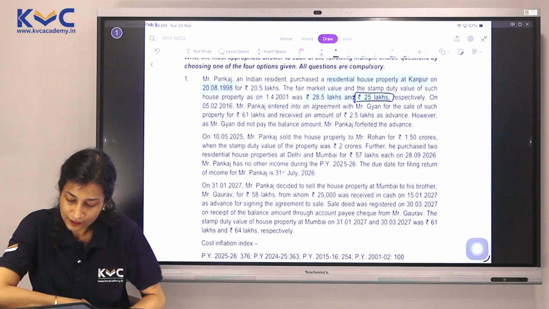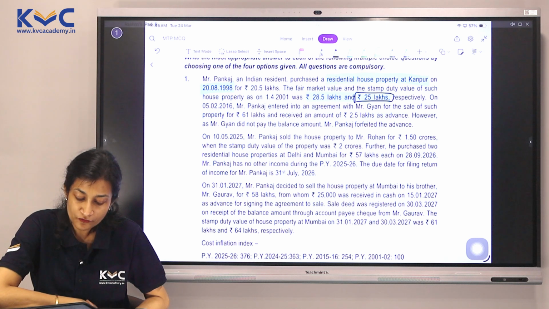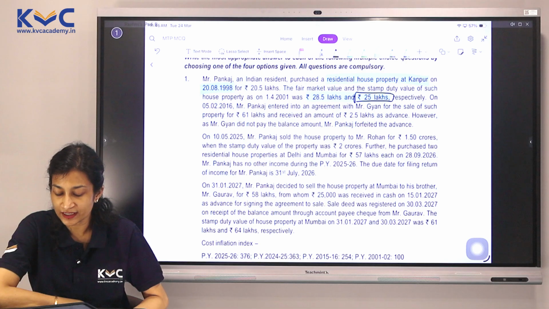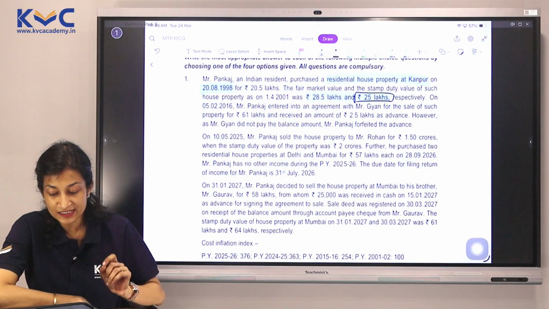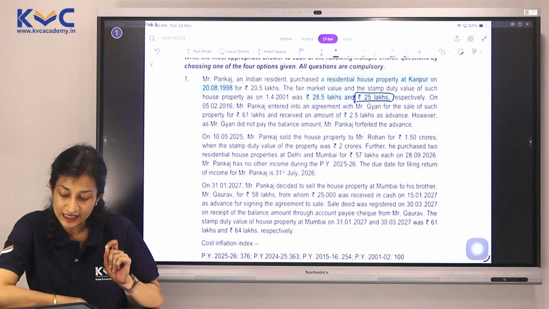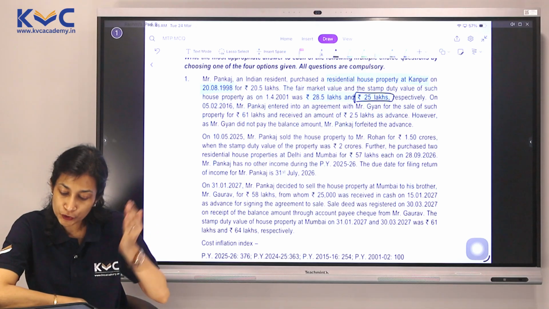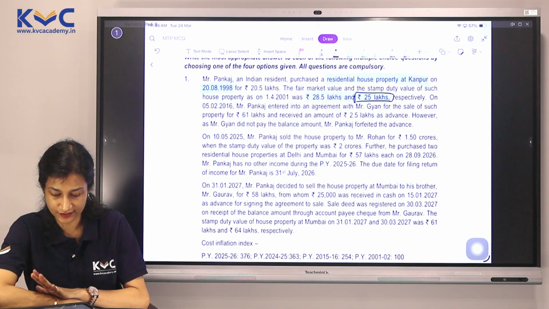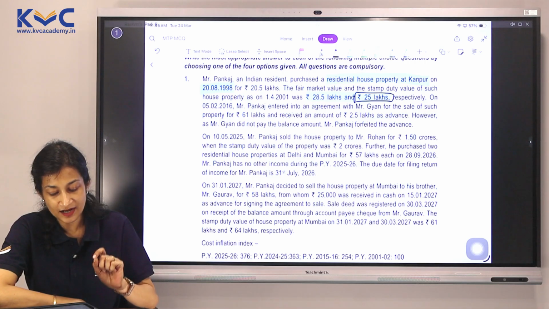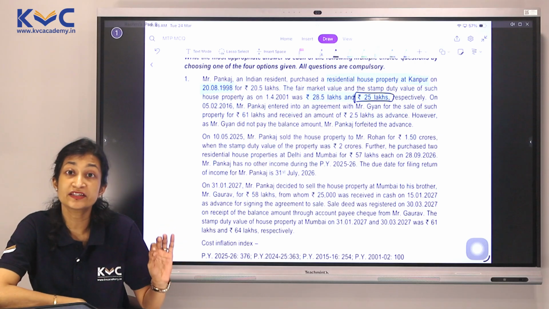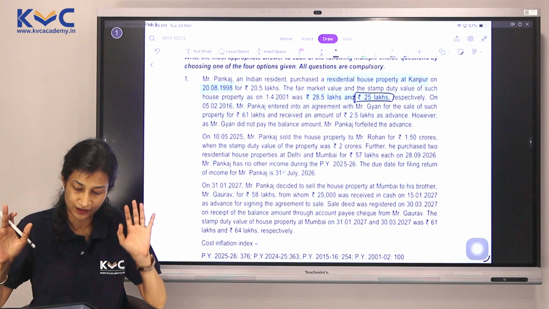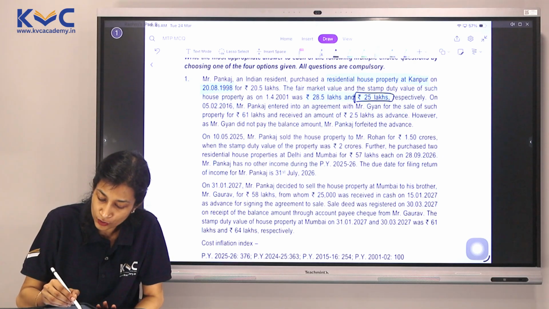Let's continue and understand what else is given to us. On 5/2/2016, Mr. Pankaj entered into an agreement with Mr. Gyan for the sale of such property for 61 lakhs and received 2.5 lakhs as advance. However, Mr. Gyan did not pay the balance amount and Mr. Pankaj forfeited the advance.